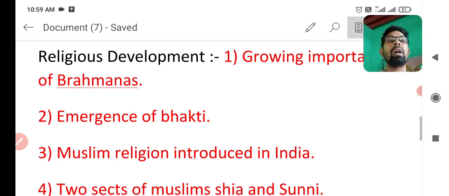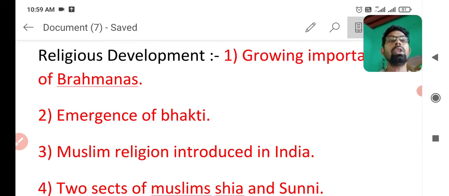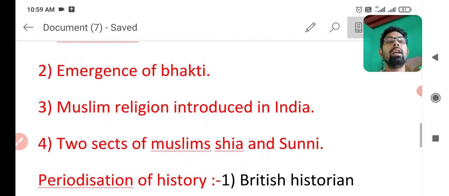The next is the emergence of bhakti, which means people started devoting themselves to their god and goddess, praying to them. We will learn about bhakti in the 8th and 9th chapters of 7th class this year. The next is that the Muslim religion was introduced in India by various travelers from various countries. There are two sets of Muslims, Shia and Sunni, at that time and nowadays also.